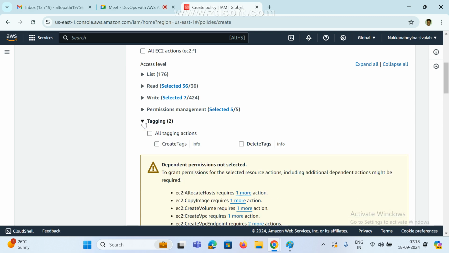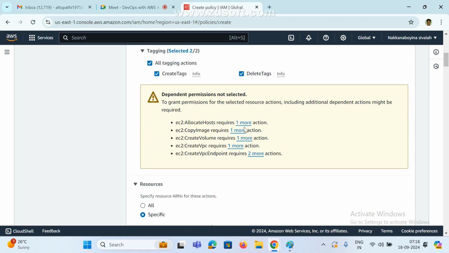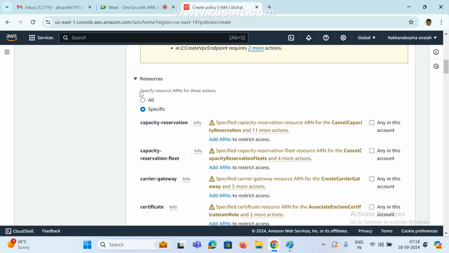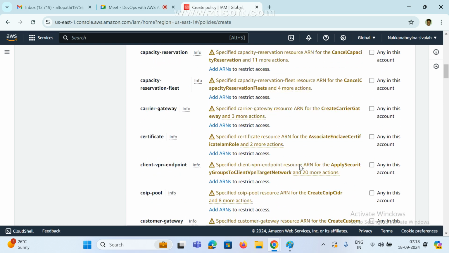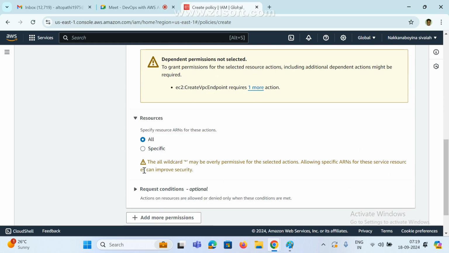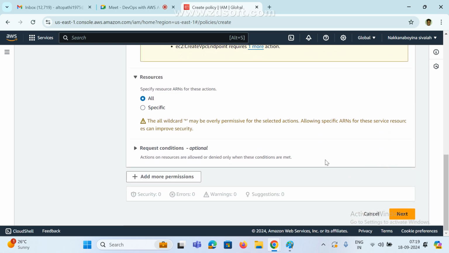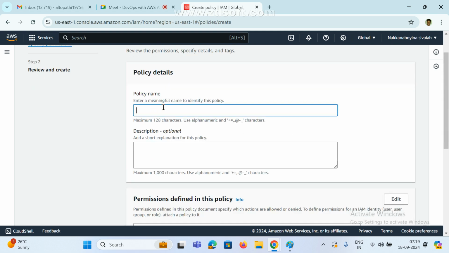Next, these are the tags. So create tags, delete tags. If you want, you can select. I want tags also. I can create, I can delete whatever I need. Now see here, resources: only a specific resource or all resources. Whatever you want, we can select. If you need all, it will select all. So that's it. If we create, now it is asking for a policy name.